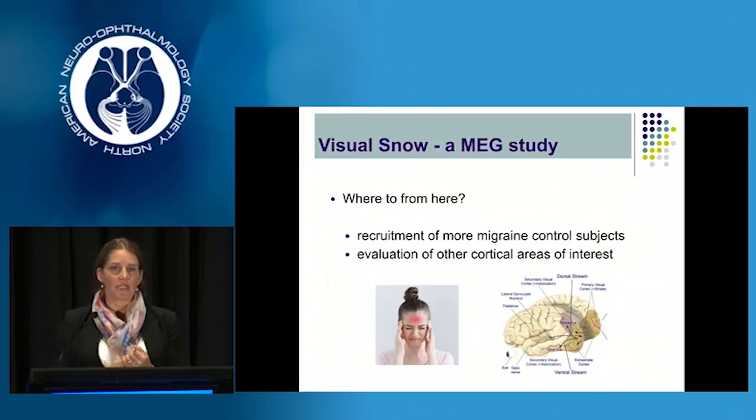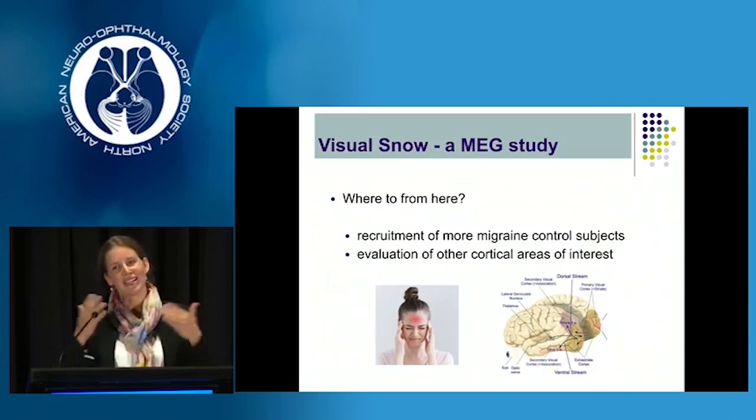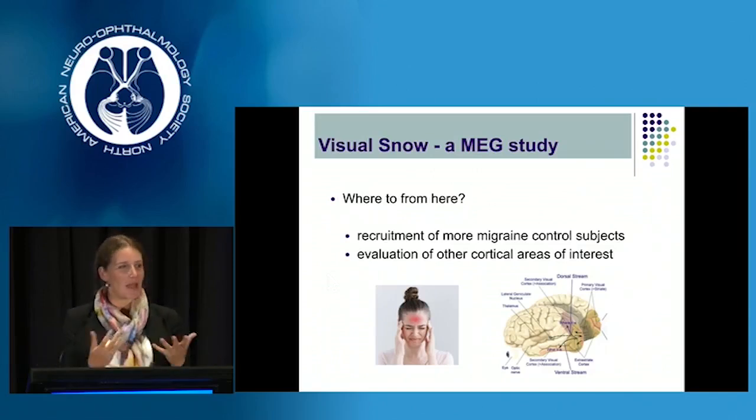So even though this data is not necessarily going to immediately translate to any change in patient management for these visual snow patients, it certainly has provided us with another neurophysiological substrate for the actual pathophysiology. It may allow us to quantify things, and it might even help us to measure any treatment response for this in the future.